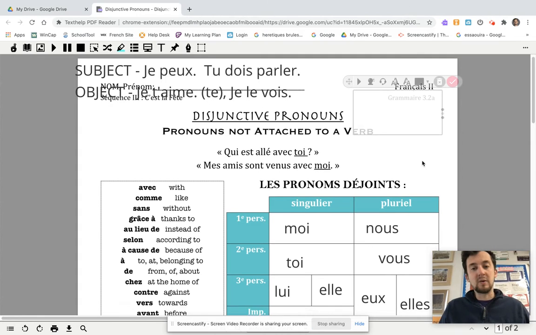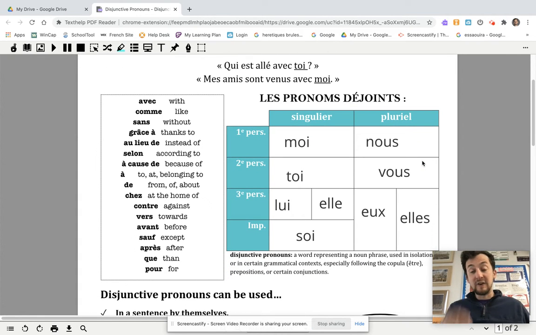And that's disjunctive pronouns. Before I describe what they are, the first thing you want to do is memorize them. D'accord? So fill in your chart. It's moi to say me, toi to say you, lui to say him or it, elle to say her or it, soi. Soi means oneself. It can also mean themselves. We're not going to use soi very much. Nous means us. Vous means y'all or you. Eux means them, and elles means them.